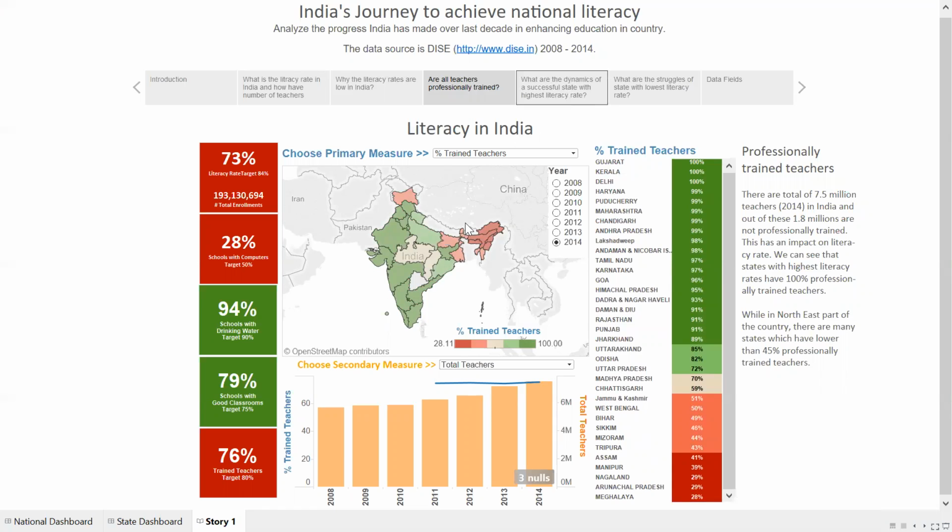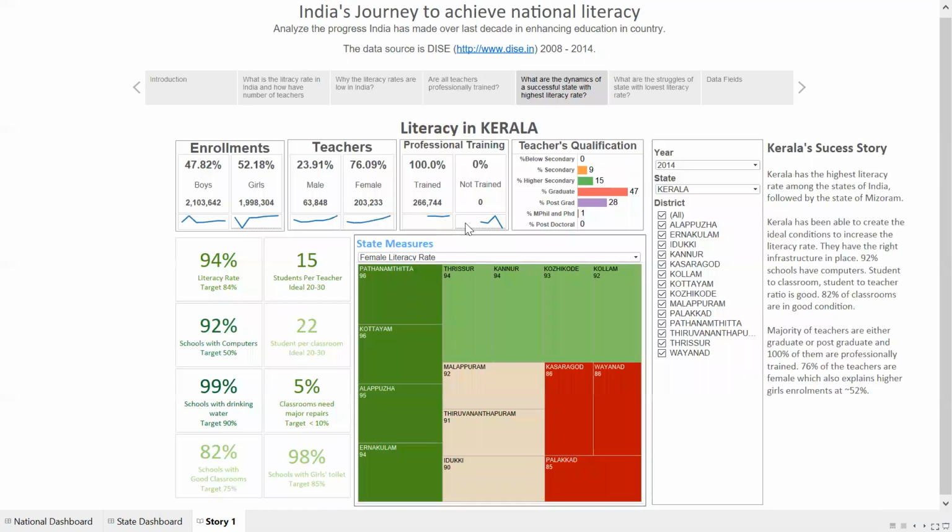Let us move on to the state level dashboard. This dashboard will be useful for the state government to see which districts are doing well and which districts they need to focus on. As for the layout, this dashboard also has the national level KPIs and a similar mechanism. If the state's level KPI is above the national target, then the box will be green, otherwise the box will turn red.